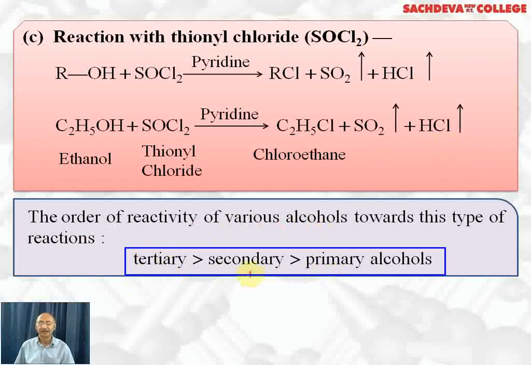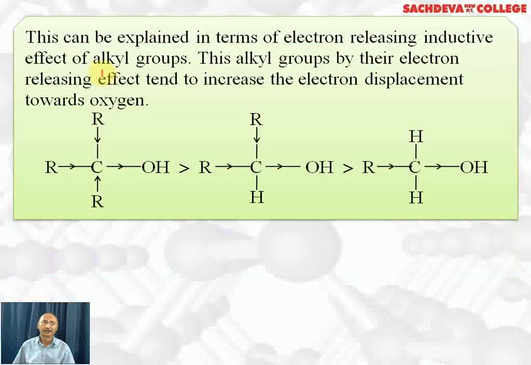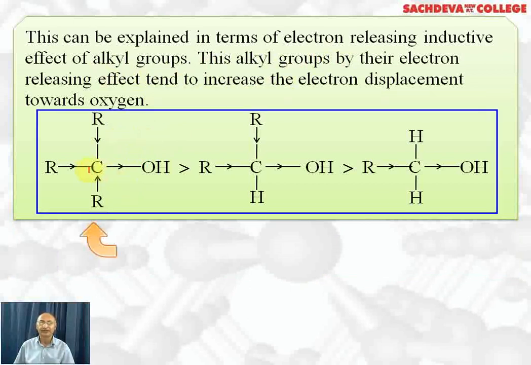The order of reactivity of various alcohols towards this type of reaction is: tertiary is most reactive, primary is least reactive, so tertiary is greater than secondary is greater than primary alcohol. This can be explained in terms of the electron releasing inductive effect of alkyl groups. These alkyl groups, by electron releasing effect, tend to increase the electron displacement towards oxygen. That is, this bond breaks easily and we get a tertiary carbocation, which is most stable and reacts fastest.